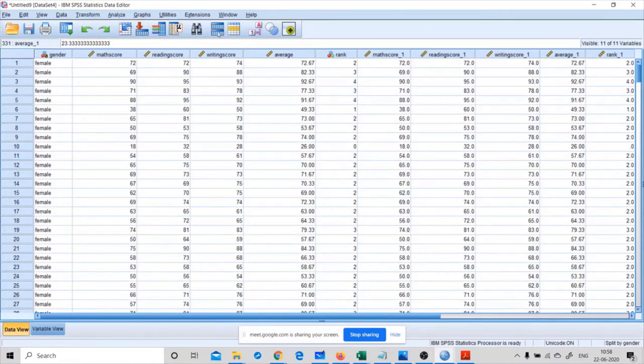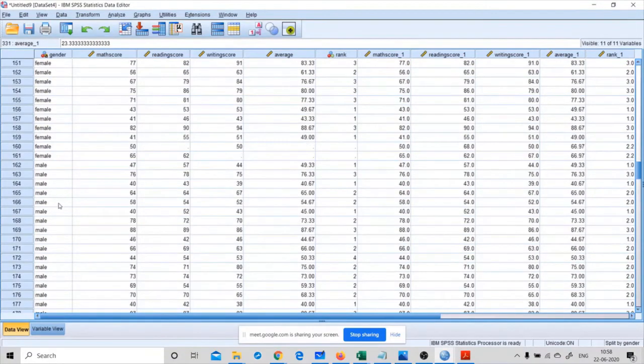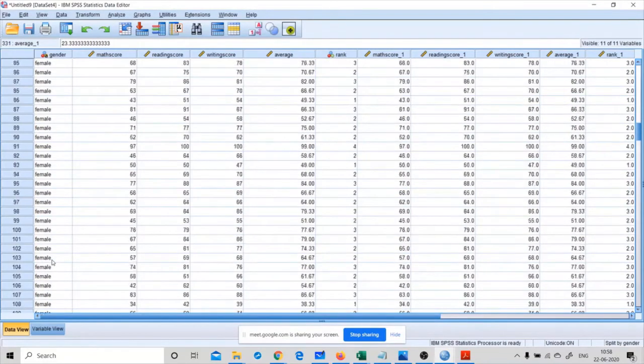The data set is split based on the gender. The first few records display the female gender, and the last records, from 162 to 335, are based on the male. So this is how we can split the cases based on some variable.